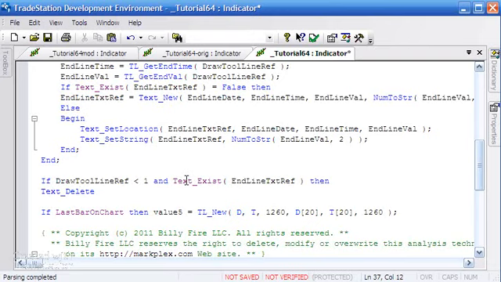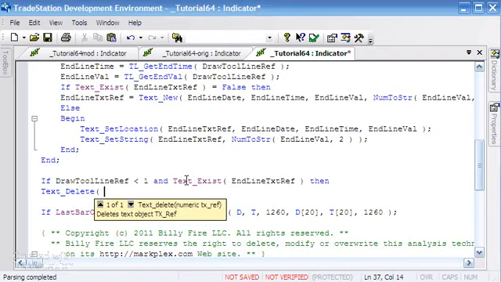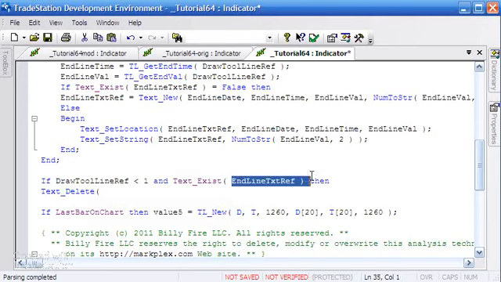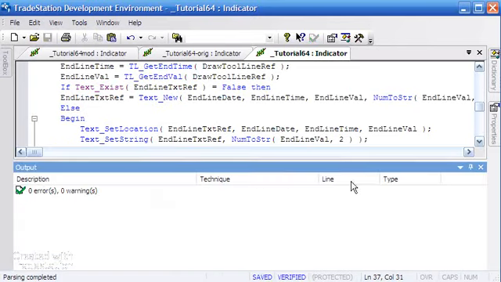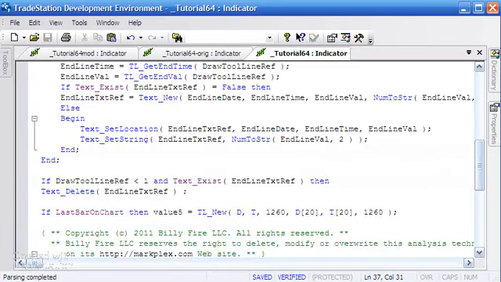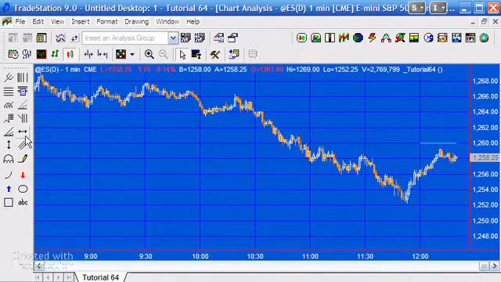And again we just need the reference of the text object there. So semicolon, press F3. Seems like we don't have any errors. Go back to the chart and you'll see that that thing has disappeared.